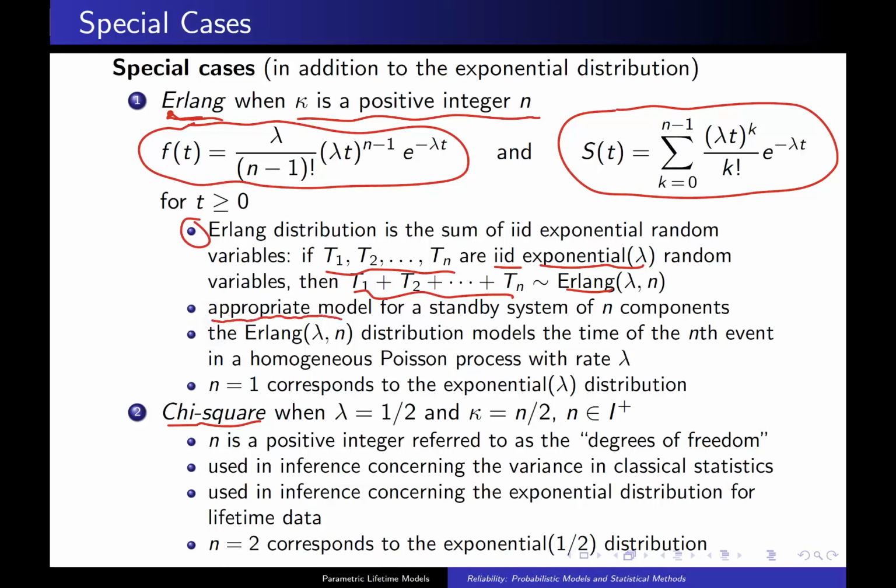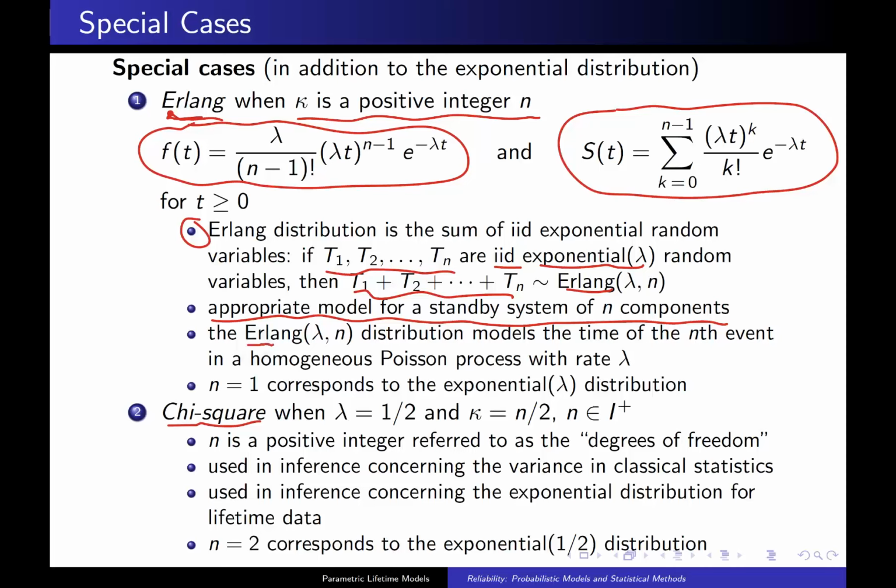This is appropriate for modeling the failure time of a standby system with n components. In that particular situation, you have to assume that sensing of failure is perfect and immediate, and also switching from one component to the next is perfect and immediate.